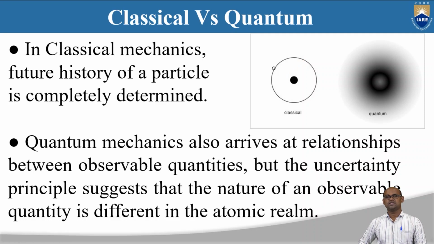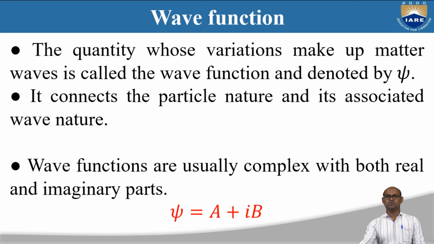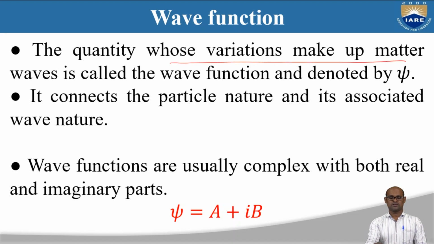So we are saying that the history of a classical particle is exact, but we cannot do so for a quantum particle. We are defining a quantity called the wave function, whose variations make up matter waves. To look at the matter waves associated with this quantum particle, we need some function, and that function is called the wave function.